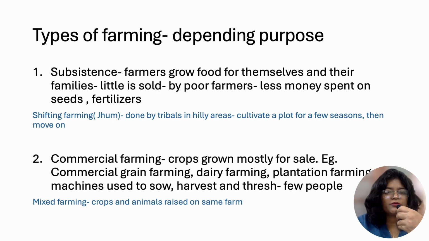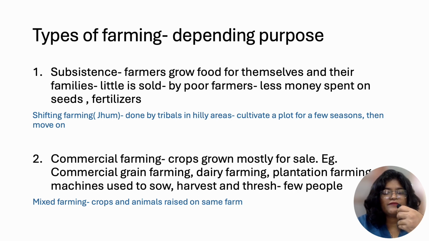Shifting farming, also called jhum, is done by tribals in hilly areas. They cultivate a plot for a few seasons and then they move on to another plot. The slash and burn method of destroying the vegetation in order to start cultivation is one technique used in shifting farming.